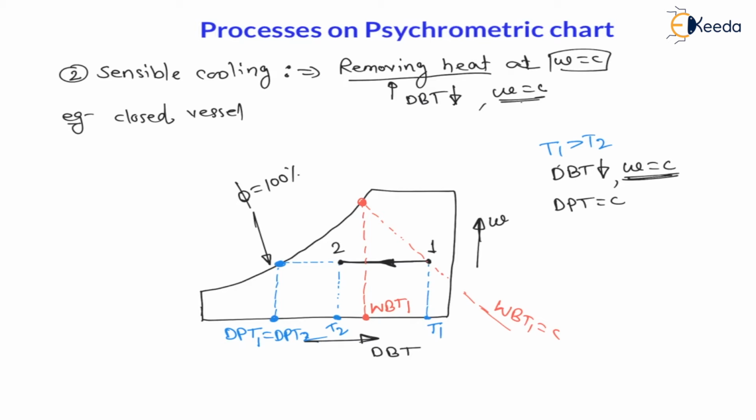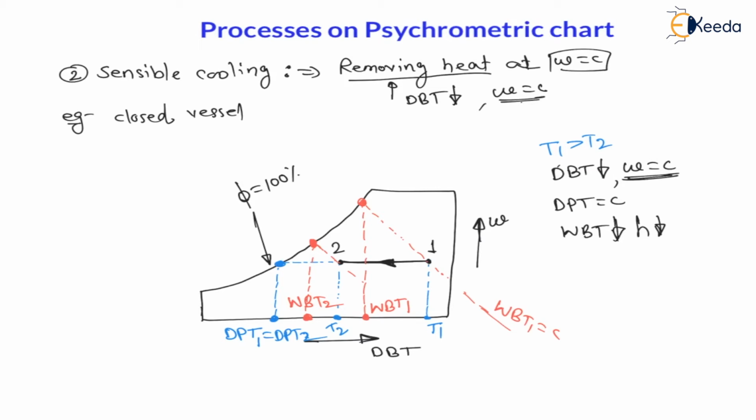Similarly, for 2, if I draw a straight inclined line and touch the relative humidity equal to 100% line, then I will get wet bulb temperature 2. And my dear students, here you can see wet bulb temperature is decreasing. Therefore, for sensible cooling, wet bulb temperature is decreasing. And constant enthalpy lines are parallel to these wet bulb temperature lines. Therefore, whatever may be the effect on wet bulb temperature, the same effect continues for the constant enthalpy line. Therefore, here enthalpy is also decreasing.